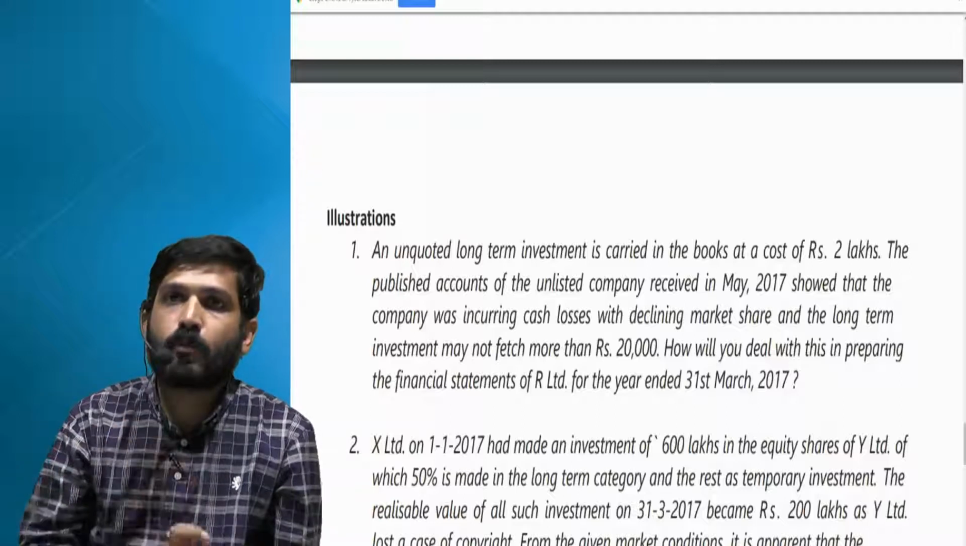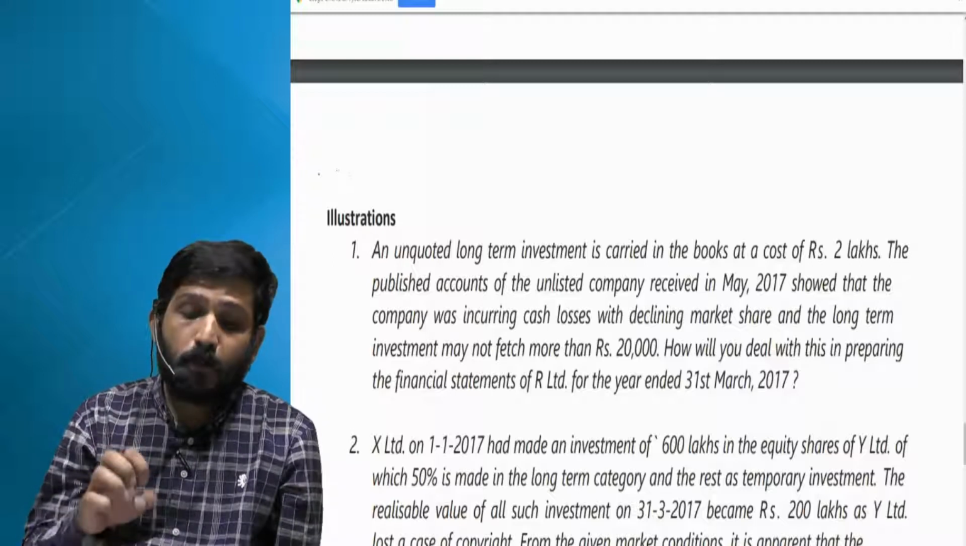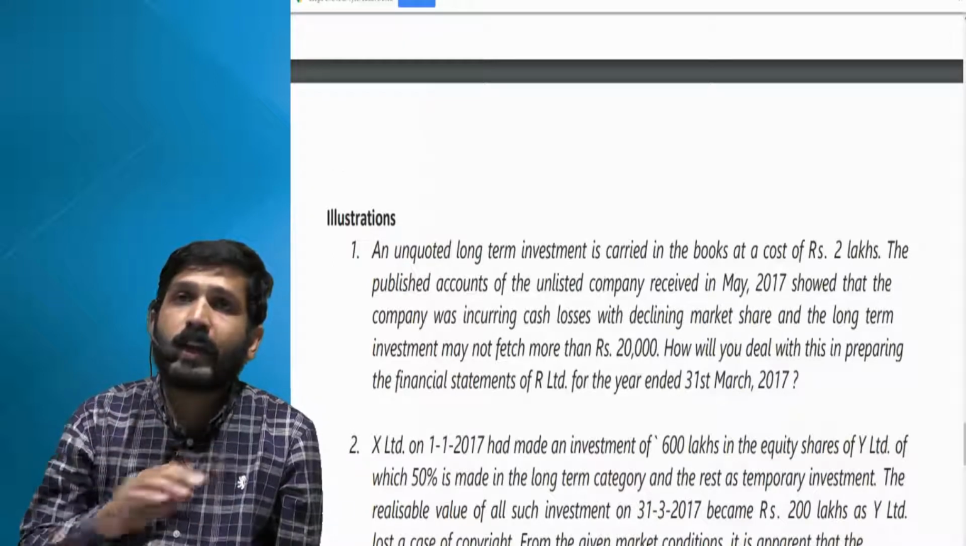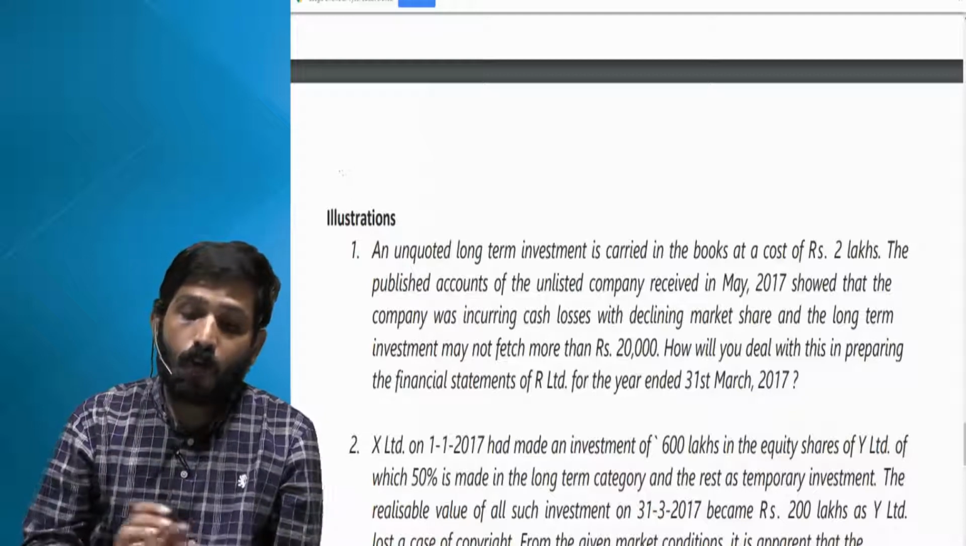First of all, it's a long-term investment, so I have to carry at cost. So I will carry at 2 lakhs only. But now there is a permanent loss because they are saying it cannot get more than 20,000. So there is a permanent loss of 1,80,000. How will you deal with this?